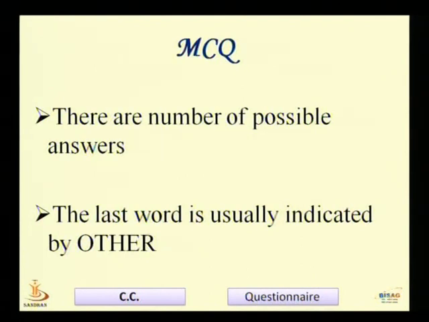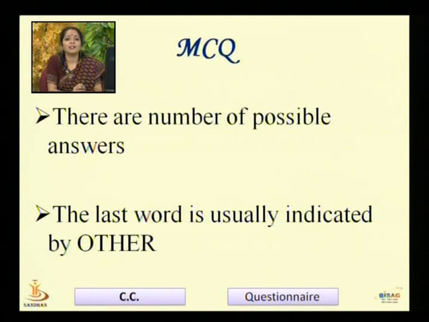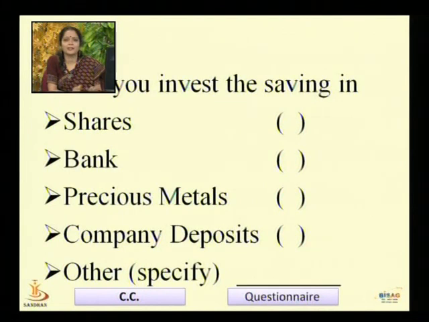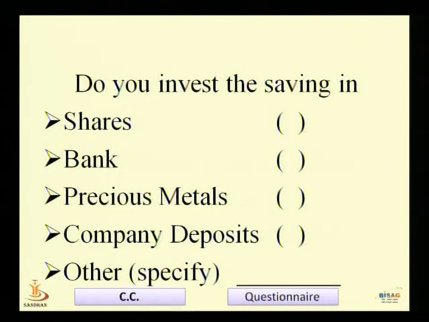The next type is MCQs, multiple choice questions, very popular even in your exams and the most loved questions. There are a number of possible answers here. Here the respondent gets scope of answering with more possible answers. The last option is usually indicated by other. For example, do you invest your savings in, now look at the options: shares, bank, precious metal, company deposits, and the last one, other.